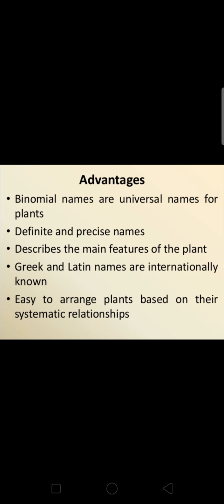Why use this binomial nomenclature? What are the advantages of binomial nomenclature? Binomial nomenclature names are universal names for plants. Definite and precise name. Describes the main features of the plant. Greek and Latin names are internationally known. Easy to arrange plants based on their systematic relationship. These are the advantages of binomial nomenclature.